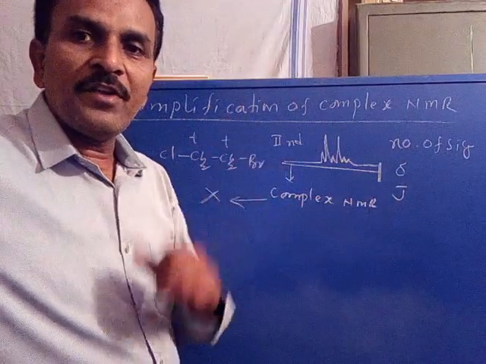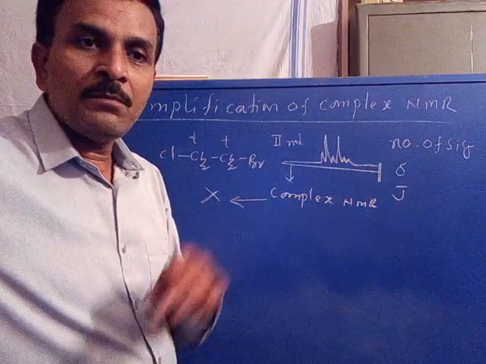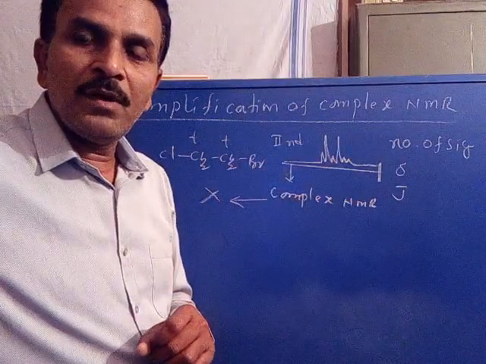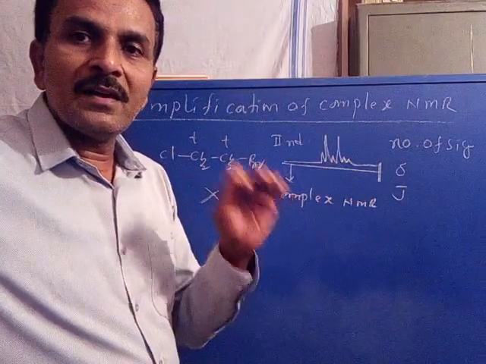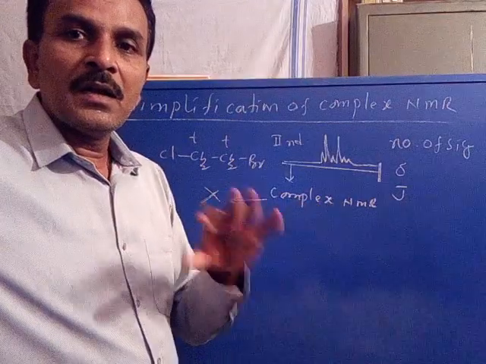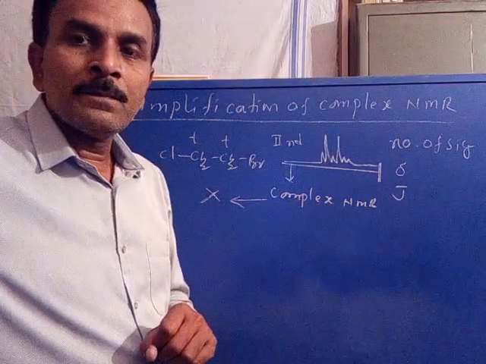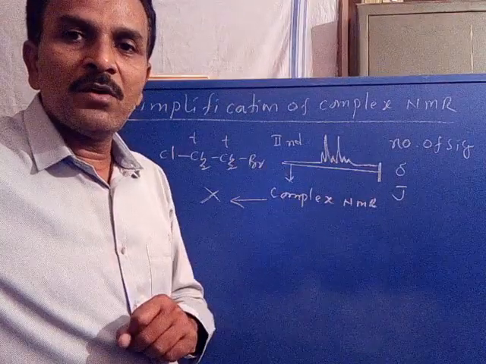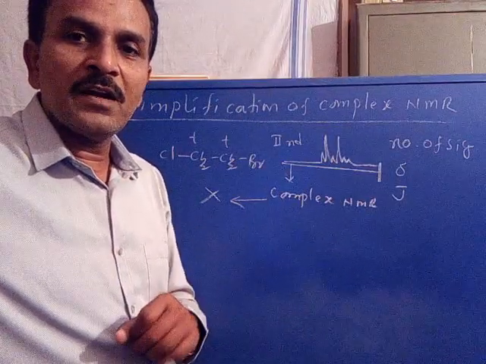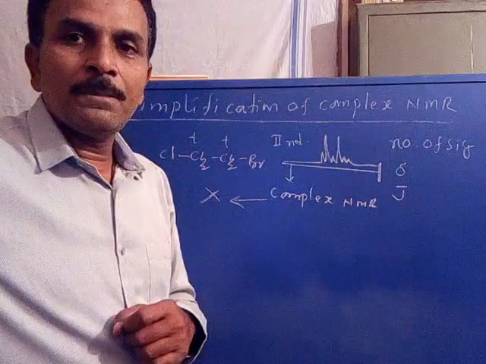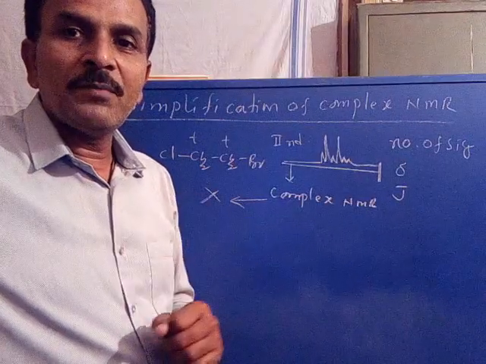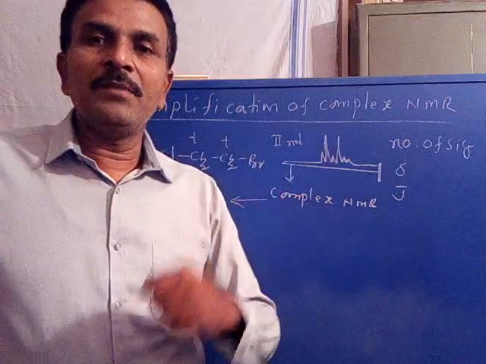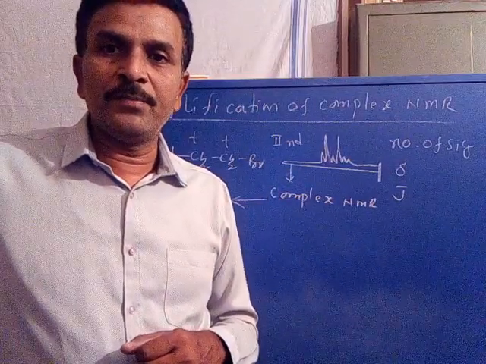We studied that the first order NMR spectrum is very simple: all the signals related to sets of protons are clearly visible, the multiplicity will be according to the n+1 rule, and the intensity should be according to Pascal's triangle. So whatever information we require regarding the molecular structure can be obtained from the first order NMR spectrum.